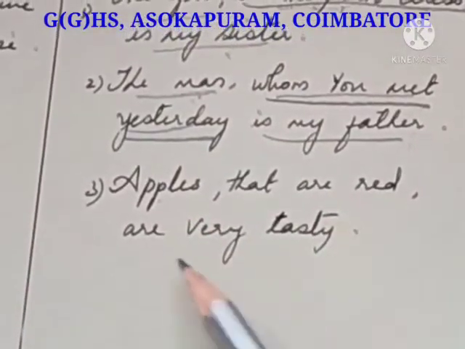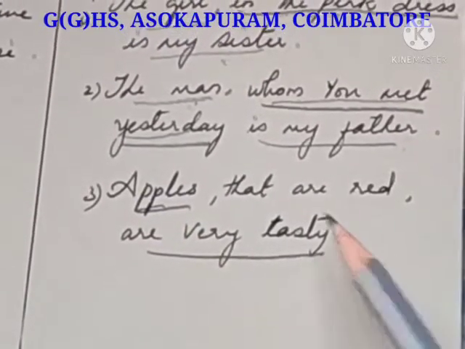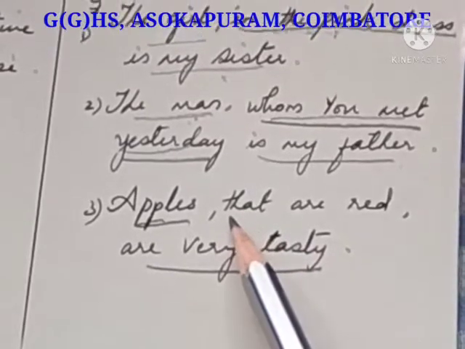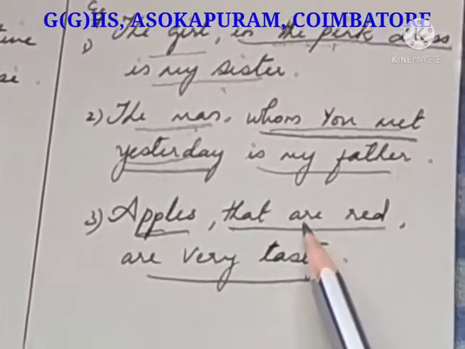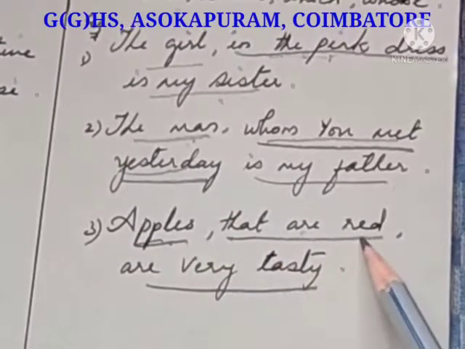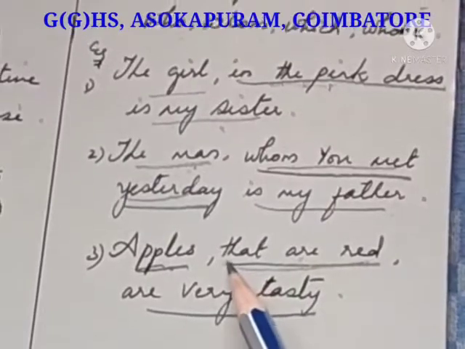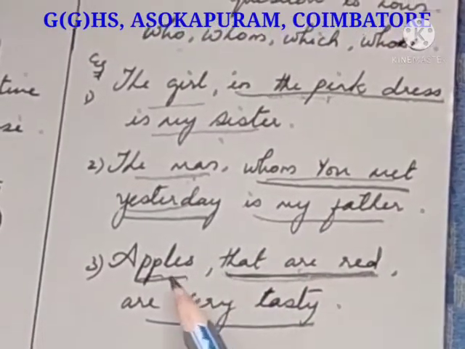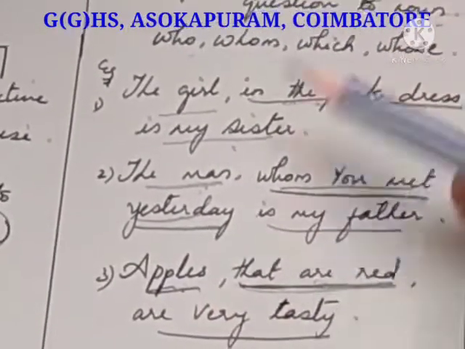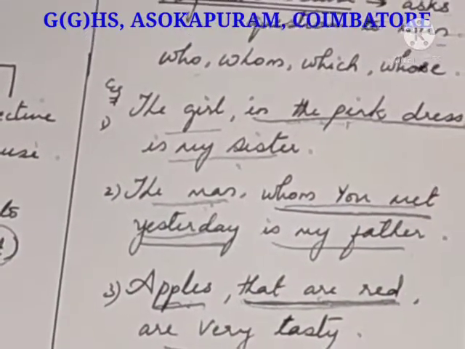Apples that are red are very tasty. Apples are very tasty is an independent clause. You are asking that are red. You are giving more importance to apples. Okay, which ones are very tasty? Apples that are red. So when more importance is given to the noun apples, this becomes an adjective clause. Okay.